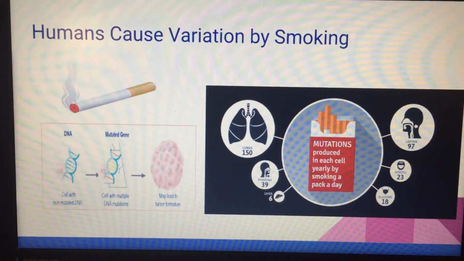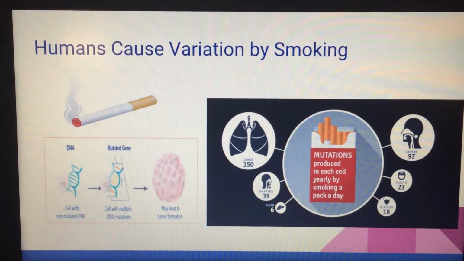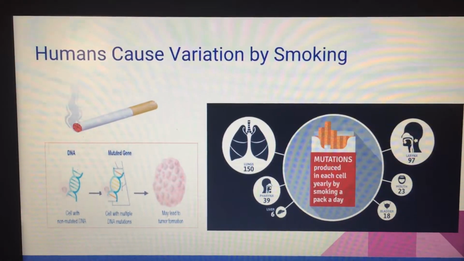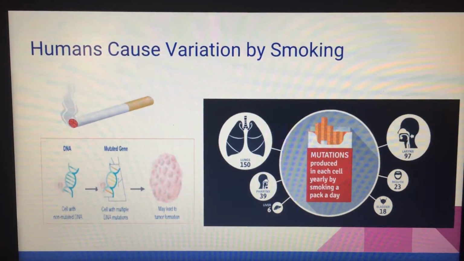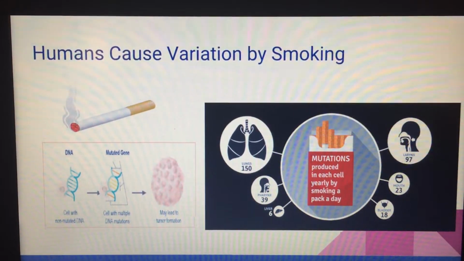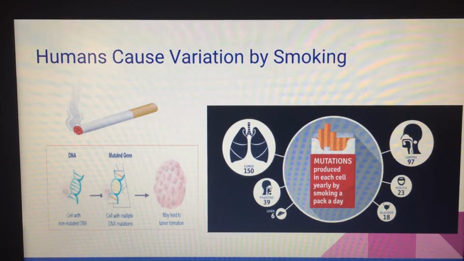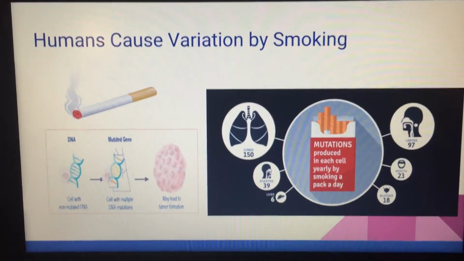A pack a day causes 150 mutations in lung cells. These mutations can cause lung cancer. Lung cancer develops in the tissue of the lungs and cells in lungs. The cells in these tissues are mutated by the smoke. Then the abnormal cells begin to divide rapidly and form tumors.